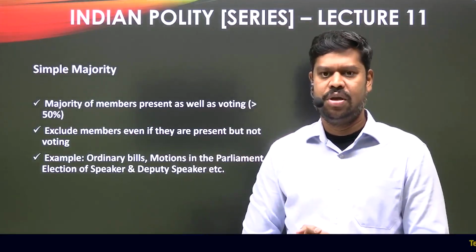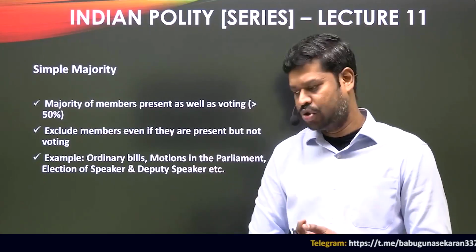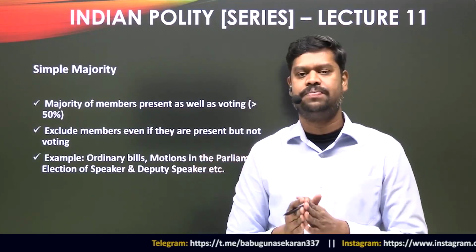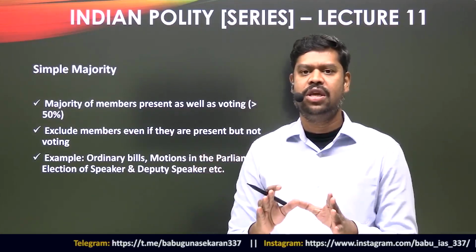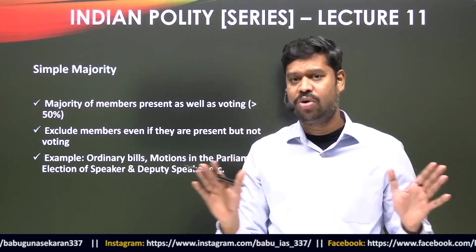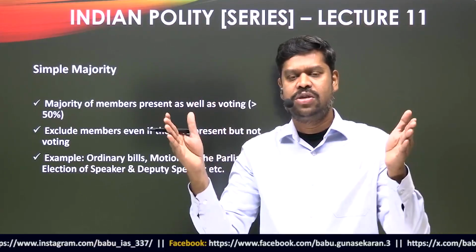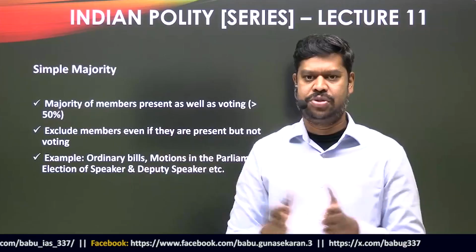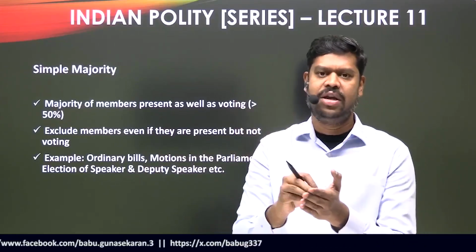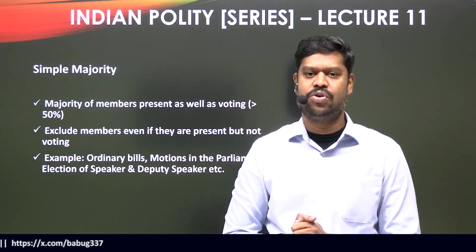Then it is passed with a simple majority, and in fact this is the easiest majority to achieve. Now for example, take the example of Lok Sabha. In Lok Sabha presently the total authorized strength is 543. If you calculate the majority of 543, it would be 272. But that is not what is called a simple majority, because for simple majority we are not taking into consideration the total membership of the house. We are only interested in how many are present as well as voting on a given day, and whether there is a majority in that.